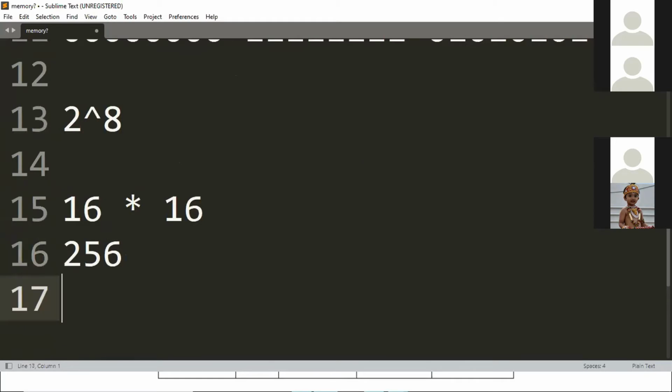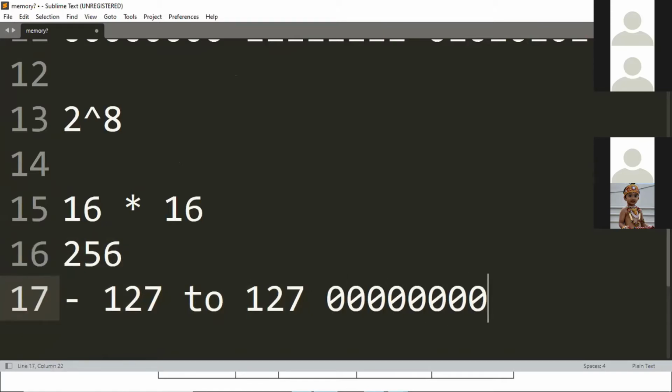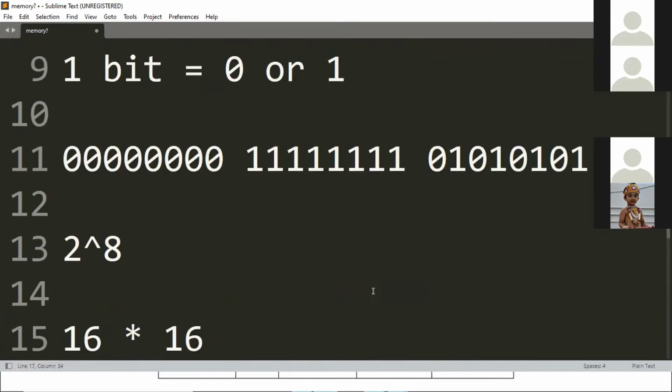How can it be 256? Yesterday I told you minus 127 to plus 127. So you just say minus 127 to 127. Count how many will be there. Count all the integers from minus 127 to 127. You will get 256, which is 0 0 0 0 0 0 0 0 to 1 1 1 1 1 1 1 1. So this will be the actual thing. Are you getting it?